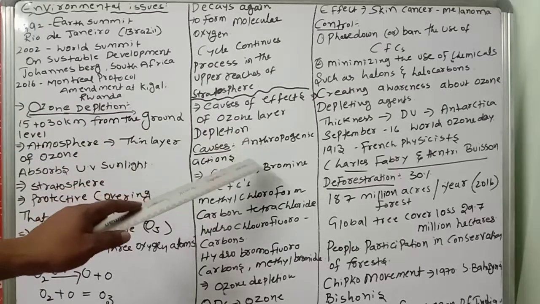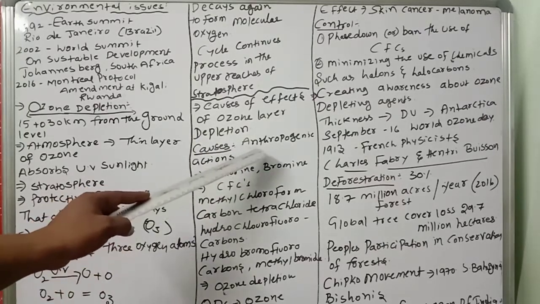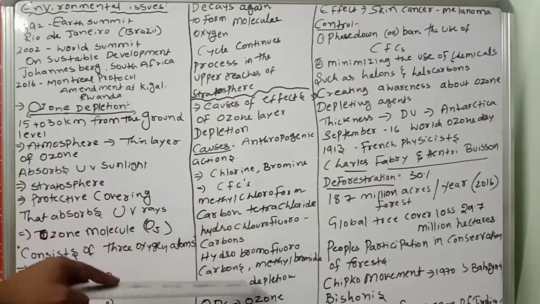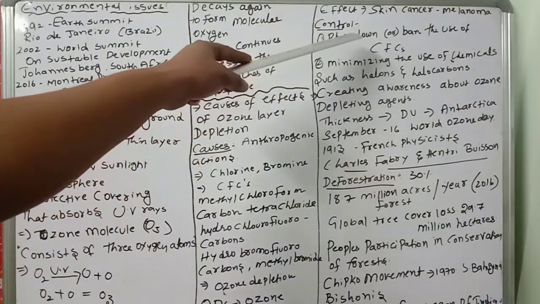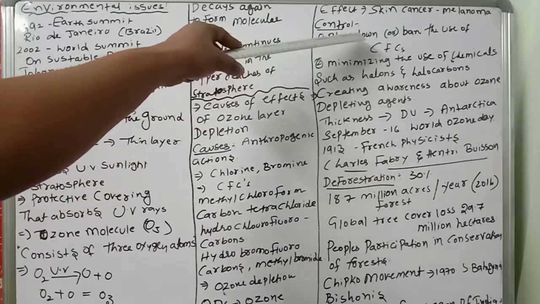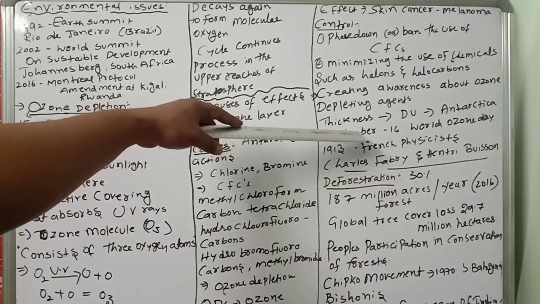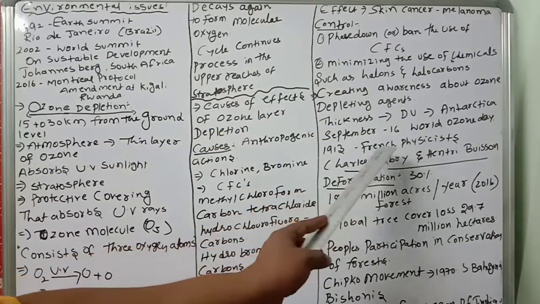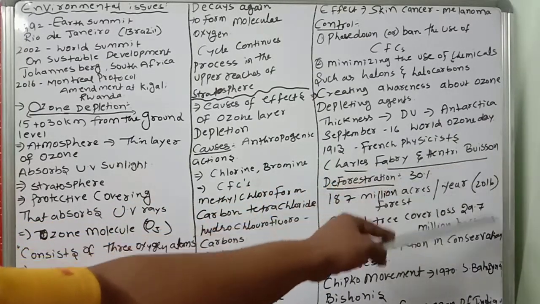The causes are anthropogenic actions. What are the reasons for the depletion of ozone? Anthropogenic actions and chlorine, bromine, chlorofluorocarbons. These are all called ozone depleting substances. The effects include skin cancer. So what do we have to do? Phase down or ban the usage of chlorofluorocarbons, minimize the use of chemicals, and create awareness about ozone depleting agents. What is the unit of ozone? The Dobson unit. Who discovered ozone first? September 16 is World Ozone Day. French physicists Charles Fabry and Henri Buisson.